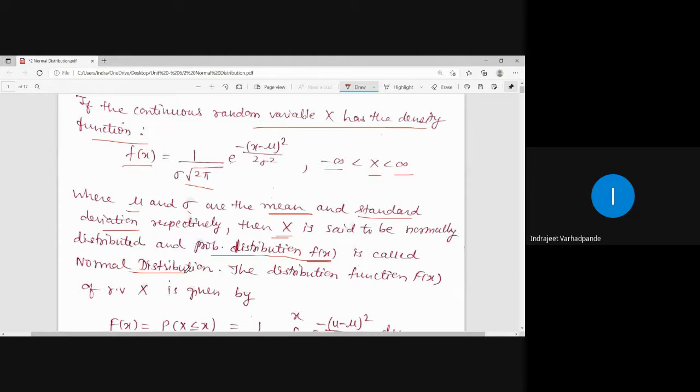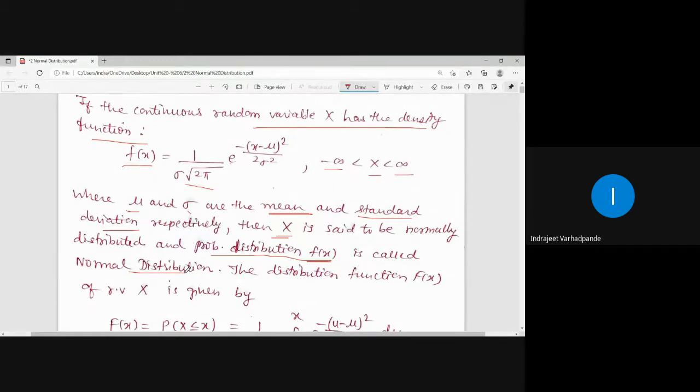and mu and sigma having their usual meaning as mean and standard deviation, then such a continuous random variable x is said to be normally distributed, and this probability function f of x is called the normal distribution.